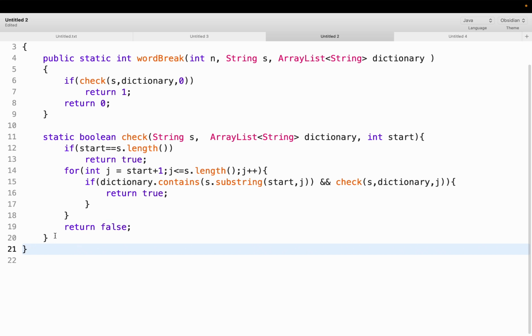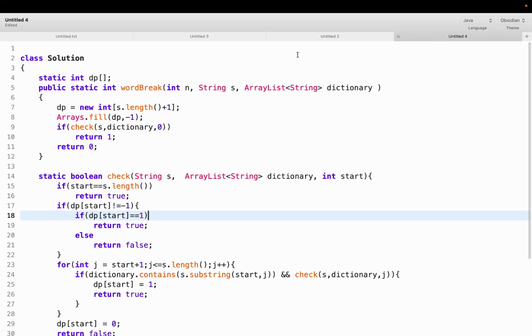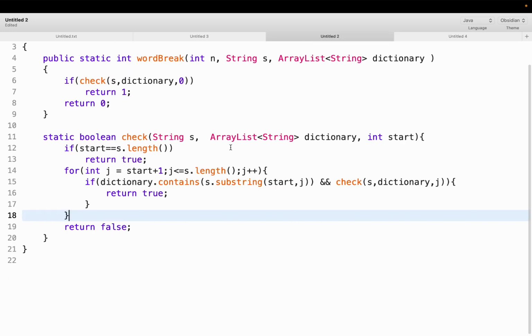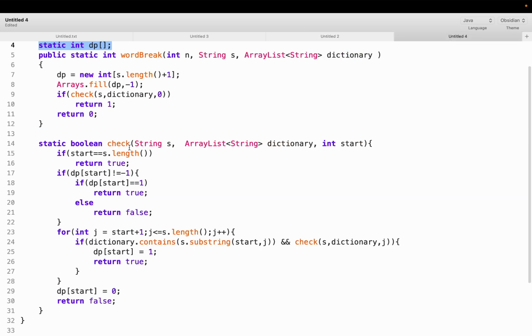Since this is a recursive function, we can use dynamic programming in order to solve it more quickly. So we can use the memoization approach. So we can have a static DP, and here we can see in the recursive function, the only parameter which gets changed is the start. That is, only one value is getting changed. That means we can have a one-dimensional DP.